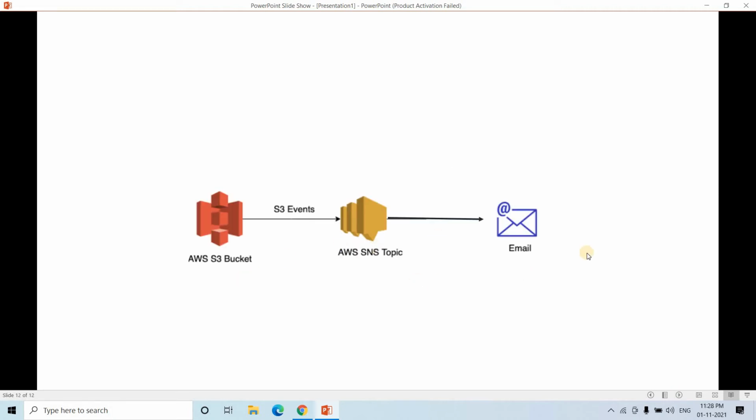One simple architecture I am going to demonstrate is an S3 bucket. Suppose some file, that is some object, is created or deleted. Based on that, it should put some message in an SNS topic, that is, this S3 bucket is acting like a publisher, and we will make one email a subscriber to that topic. So as soon as something is deleted or created in this bucket, a mail will go to the mail address which has subscribed to this topic. That kind of architecture we are going to create in today's demo.